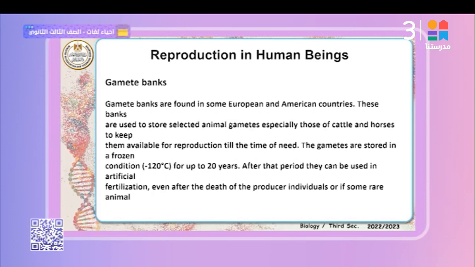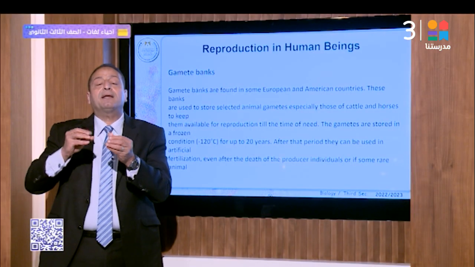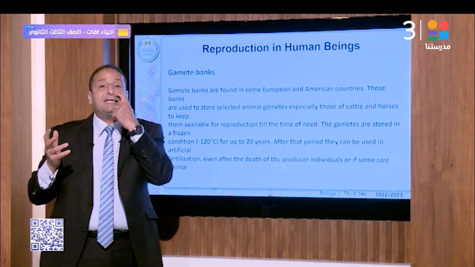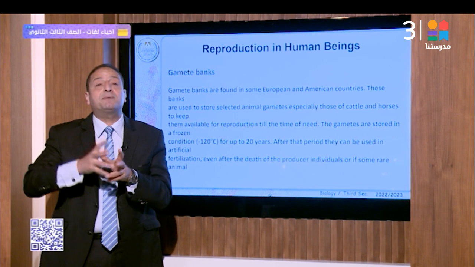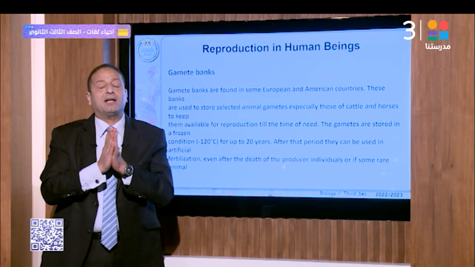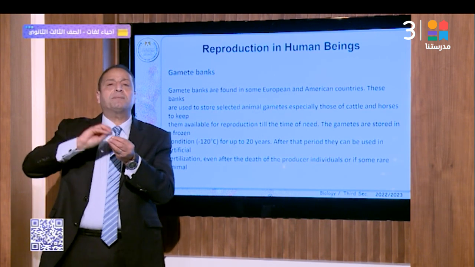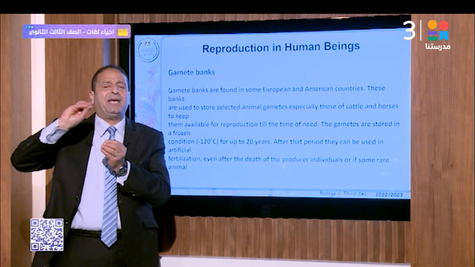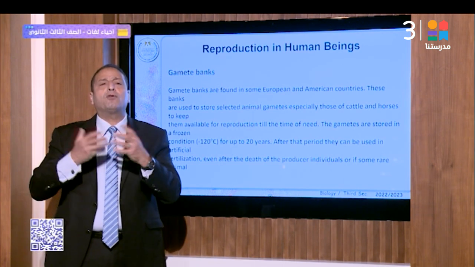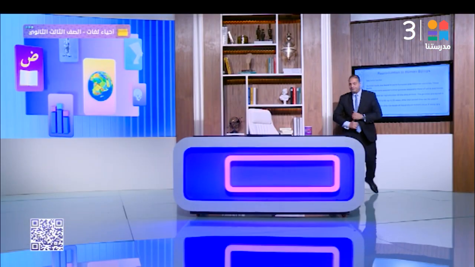That's right. A gametes bank may serve this purpose, keeping gametes at negative 120 in liquid nitrogen, both male and female. This technique is used to keep strains of horses and dogs in large amounts, and maybe in humans. It preserves the gametes, male sperm or ova, in liquid nitrogen for a long period of time, then fertilization is made after that. Okay, that's right.